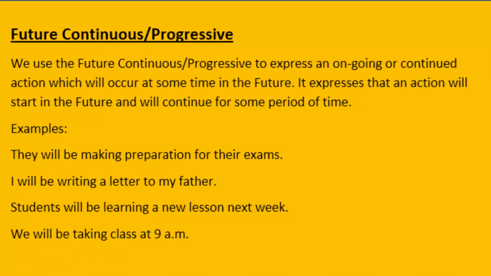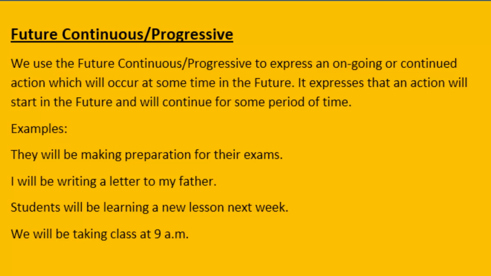Let's move on to the second tense today, future continuous or progressive. We use the future continuous or progressive tense to express an ongoing or continued action which will occur at some time in the future. In simple words, it expresses that an action will start in the future and will continue for some period of time. So this is giving a sense of an ongoing or continued action in the future.